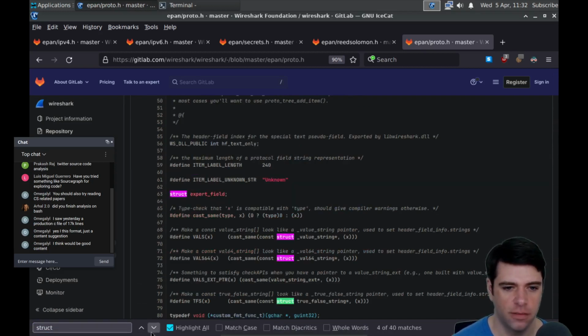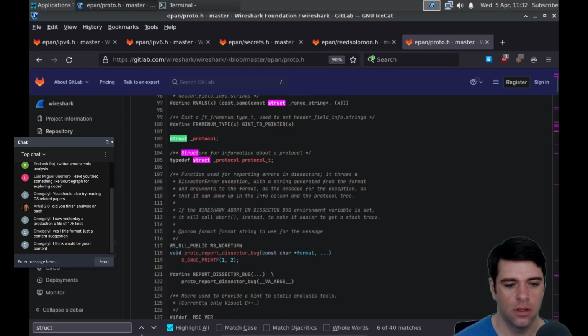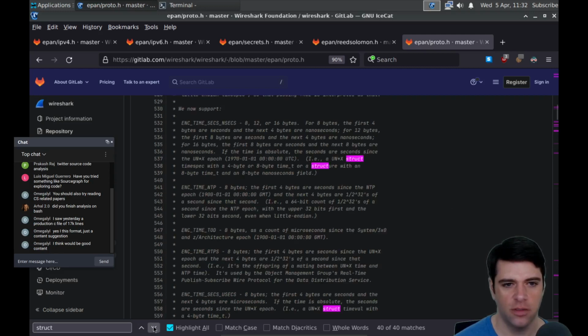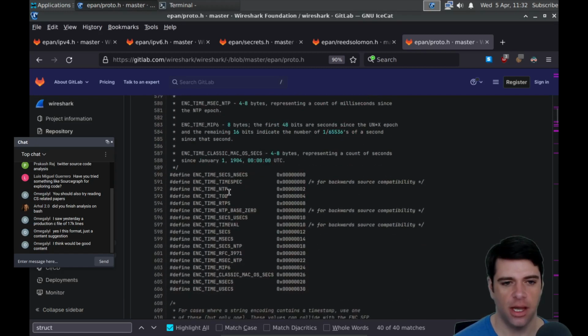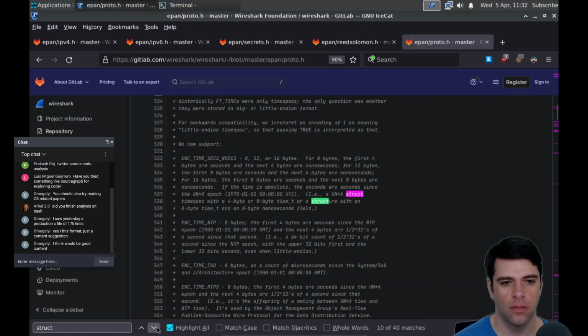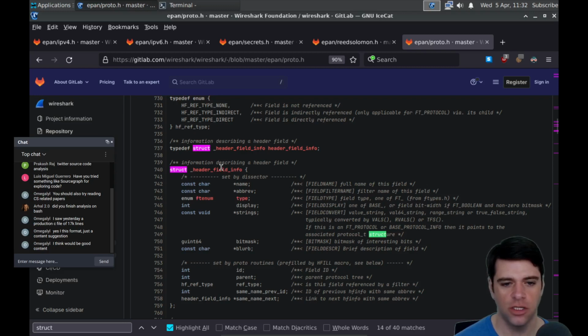Struct expert field. Struct underscore protocol. And then we have this error reporting function that I think we saw. Encoding for time values, and this is a giant comment. Struct header field info: information describing a header field. Okay, so this is underscore header field info. And one of the things it has is a header field info with no underscore, and this says same name next: link to the next HF info with same abbreviations.